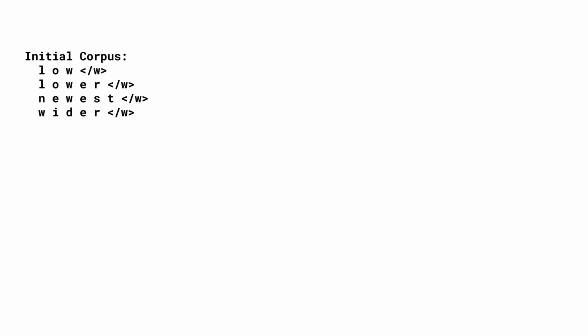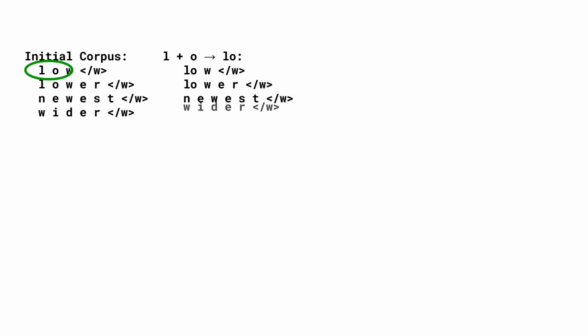So in the first step, we select L and O because the frequency is 2. They appear here, and we merge them. And this new pair, LO, together, is a new token. And we add this pair to the vocabulary, to the tokens.